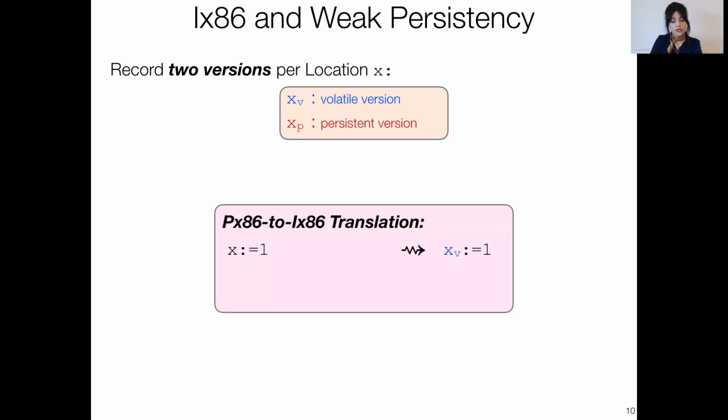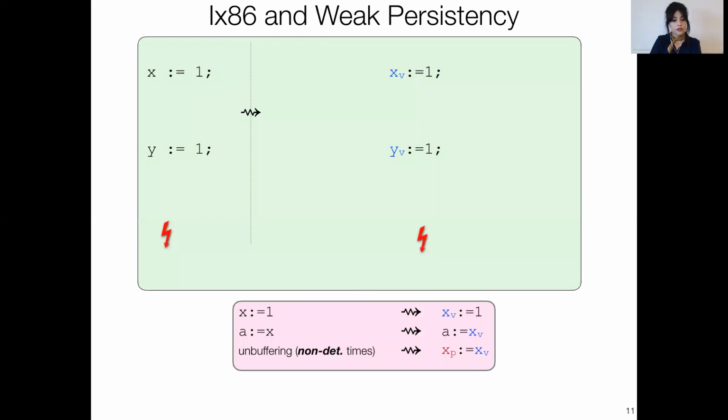And our translation mechanism says that every time you write to x, write to xv instead, and every time you read from x, read from xv instead. And to model this propagation from p-buffer to memory, we can say at non-deterministic points in time, copy the contents of xv to xp. So if I go back to my example,